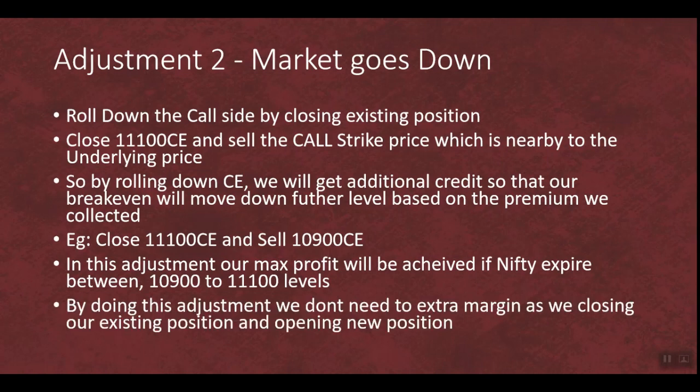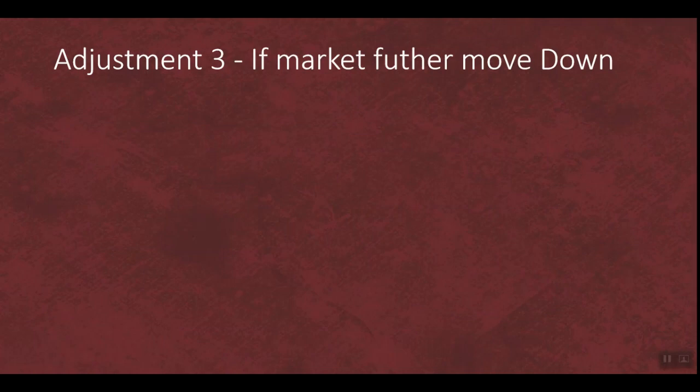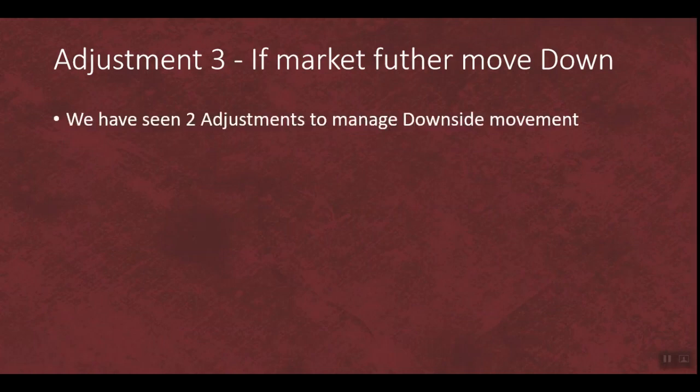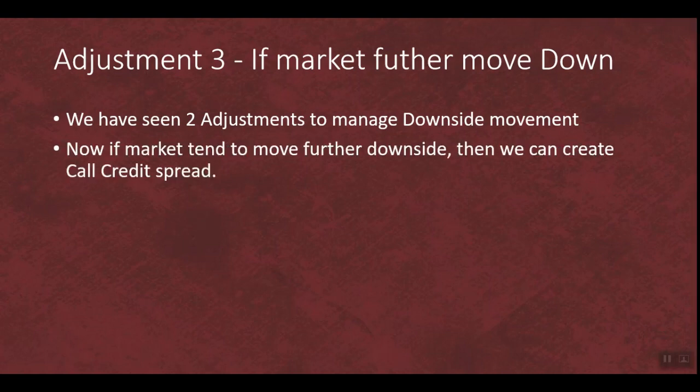Okay, so by doing this adjustment, we don't need any extra margin as we are closing our existing position and opening a new position. Okay, so adjustment number 3 is if the market moves further down. So we have seen 2 adjustments to manage our downside movement. Now if the market tends to move further downside, then we can create a call credit spread.